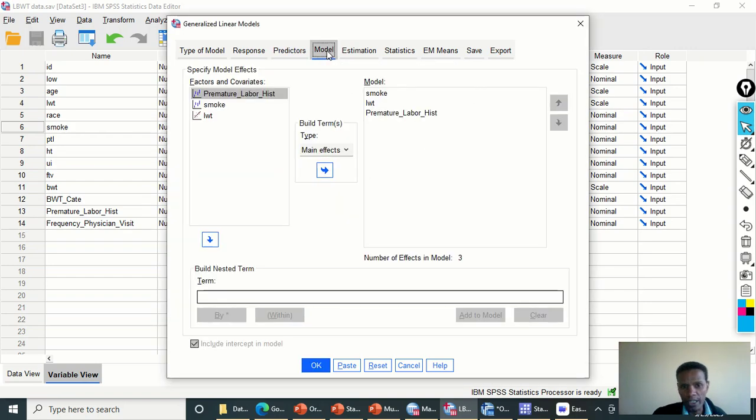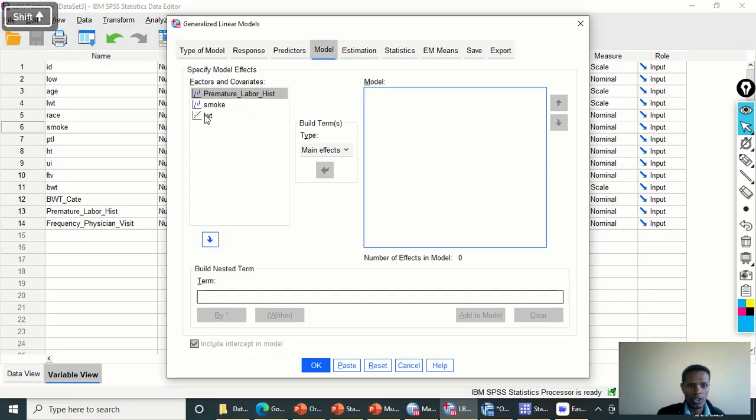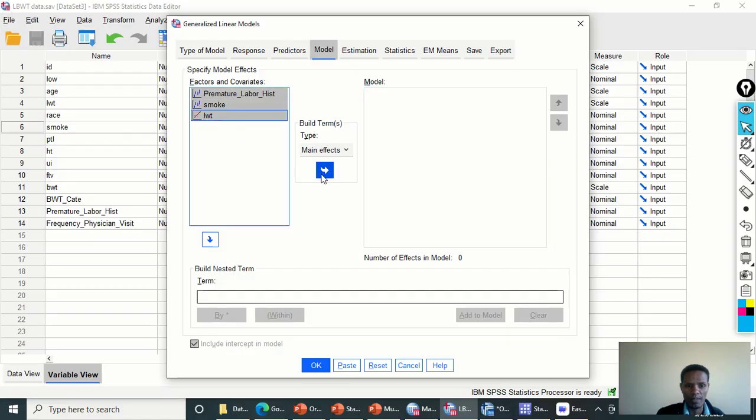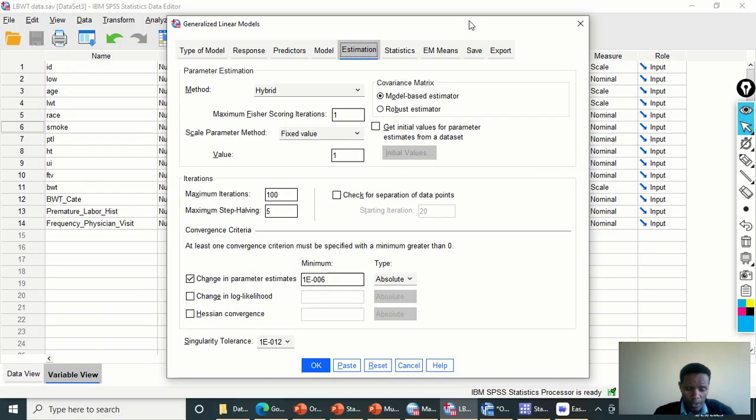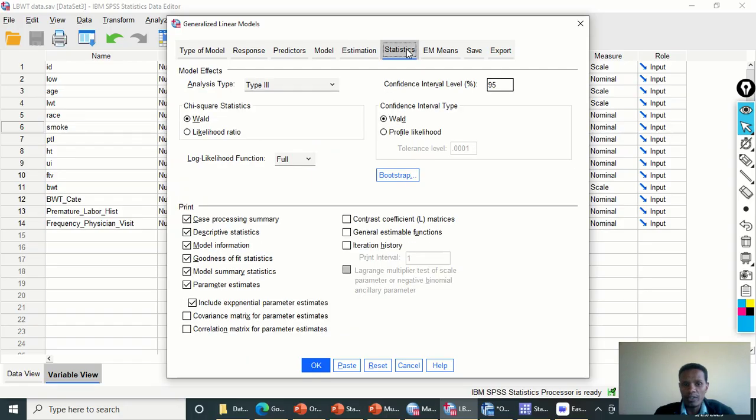Then click on the model, and we need to take all these predictor variables from the list to this model. Select all these predictor variables here, check that the main effect is there, and move them to the box. For the estimation technique, we are not going to do anything here, but click on statistics.